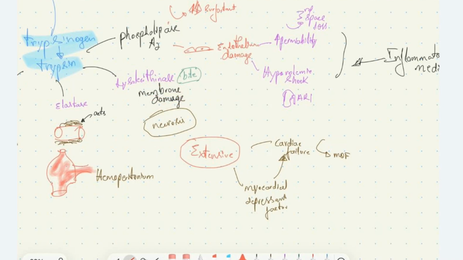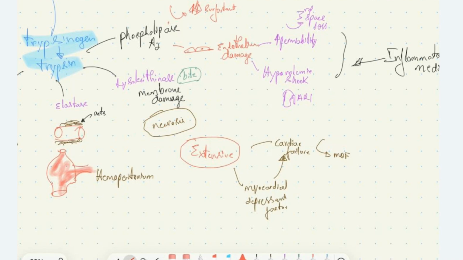When the pancreatic necrosis is extensive, it can cause release of myocardial depressant factor by the pancreatic tissue, which will cause cardiac failure. Secondary to cardiac failure, there can be multi-organ failure. Also, once the pancreatic tissue is necrosed, it can get infected and form infected pancreatic necrosis.